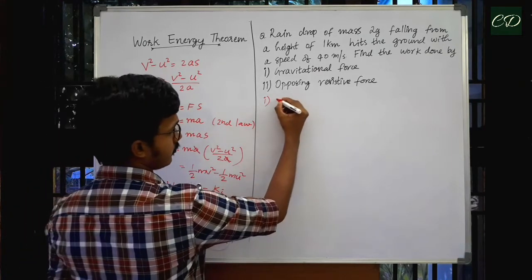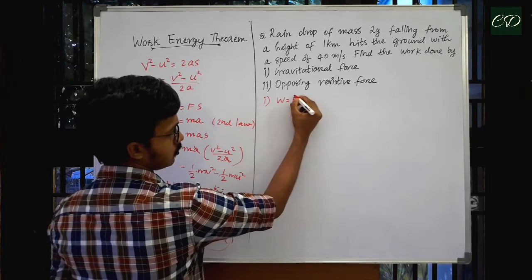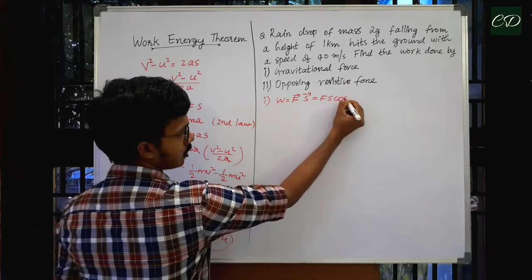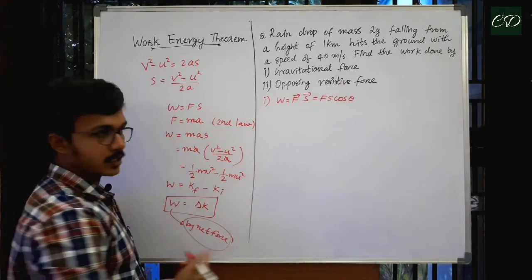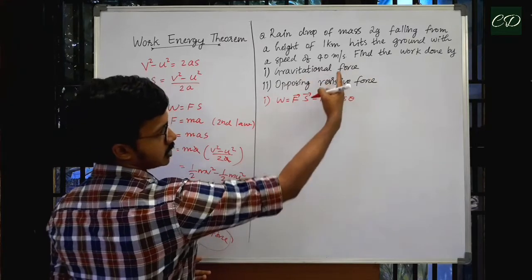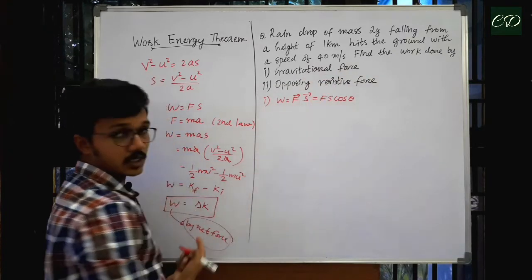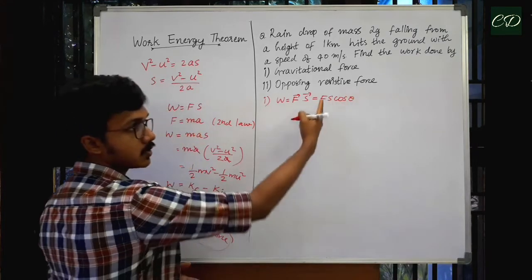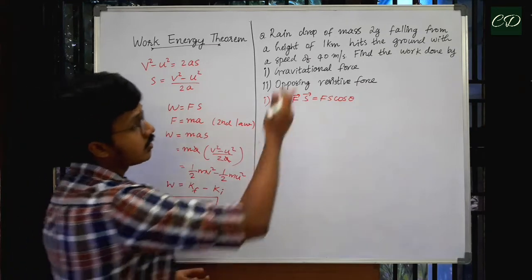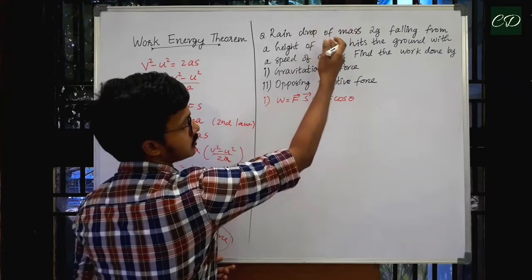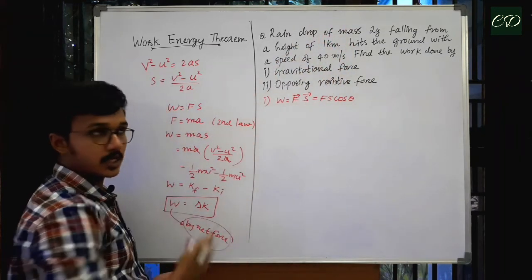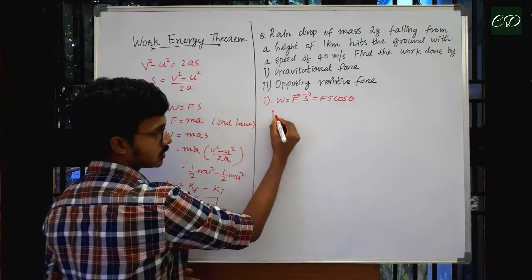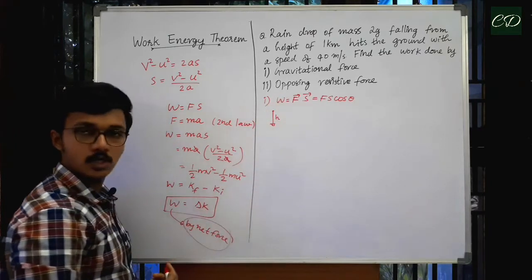In general, we have work done W is equal to F dot S, which is equal to Fs cos theta. We have to find the work done by gravitational force. So, we can say F is the gravitational force, S is the displacement and theta is the angle between force and displacement. It is given in the question, the raindrop is falling from a height of 1 kilometer. So, it is falling down. So, we can say its displacement is vertically downwards.